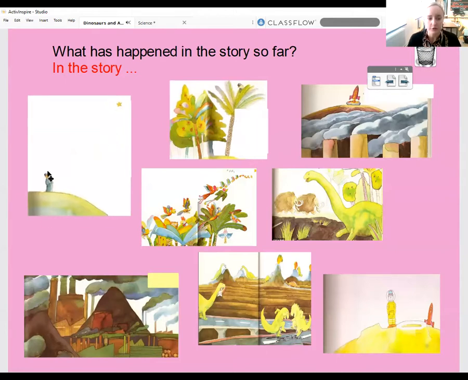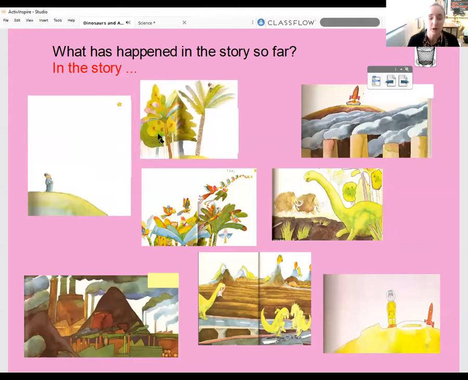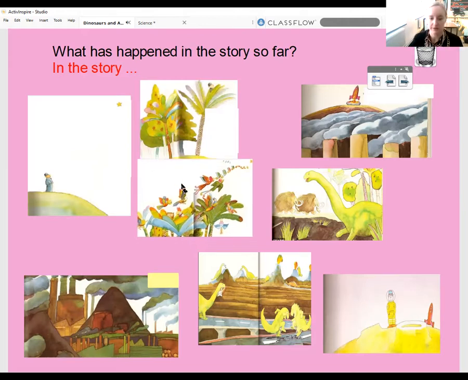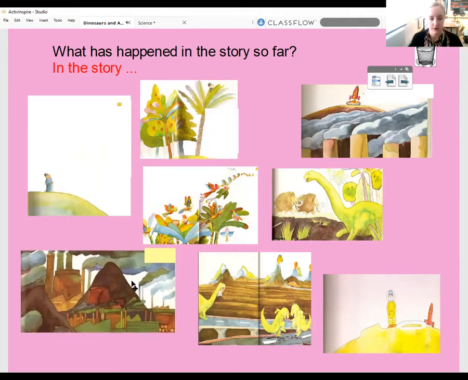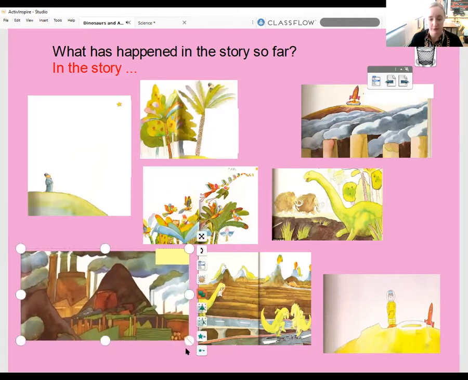So at the start of the story, there was this man, and he was looking up to the sky, and he saw a star that he wanted to travel to. And he tried to get up there by climbing up the tree, but unfortunately it was too far away and he couldn't reach it. And then whilst he was there, he saw some birds, and they were flying up to the star. So he decided that he wanted to make a rocket so that he could travel up to the star as well. In the process of doing that, he got his factory workers to build the rocket for him,